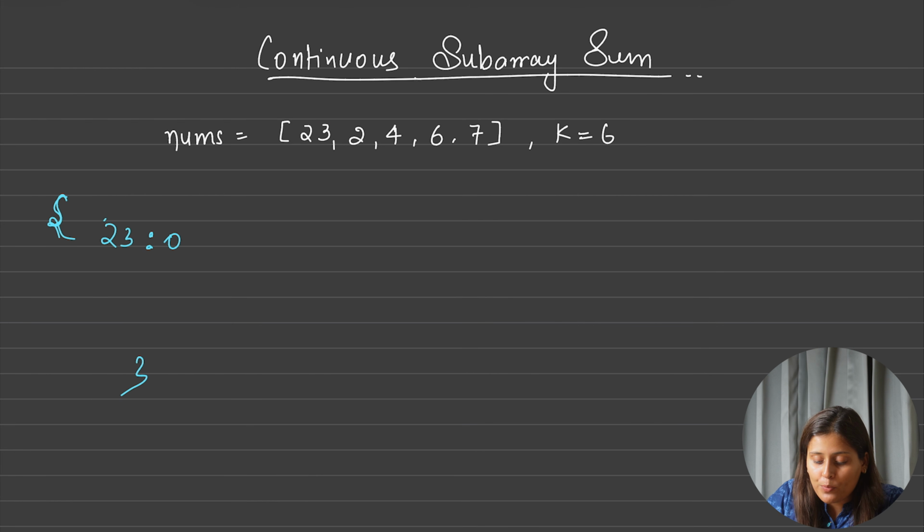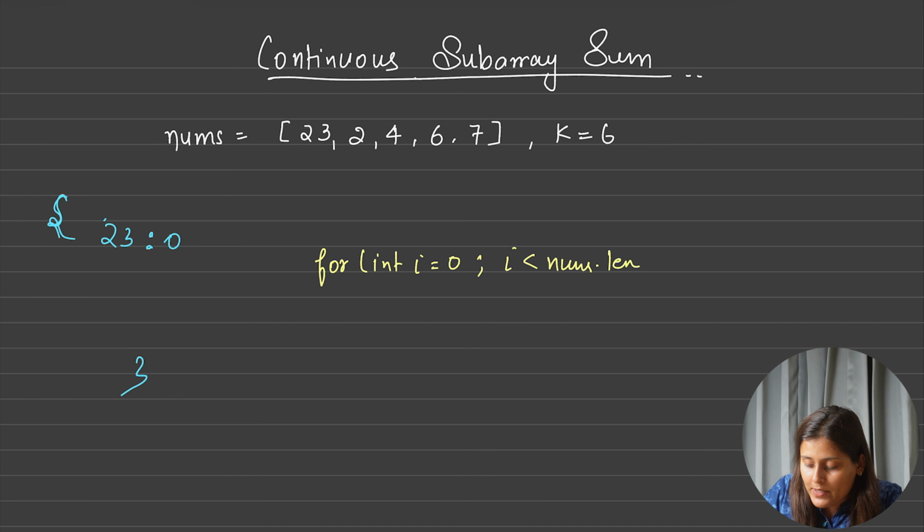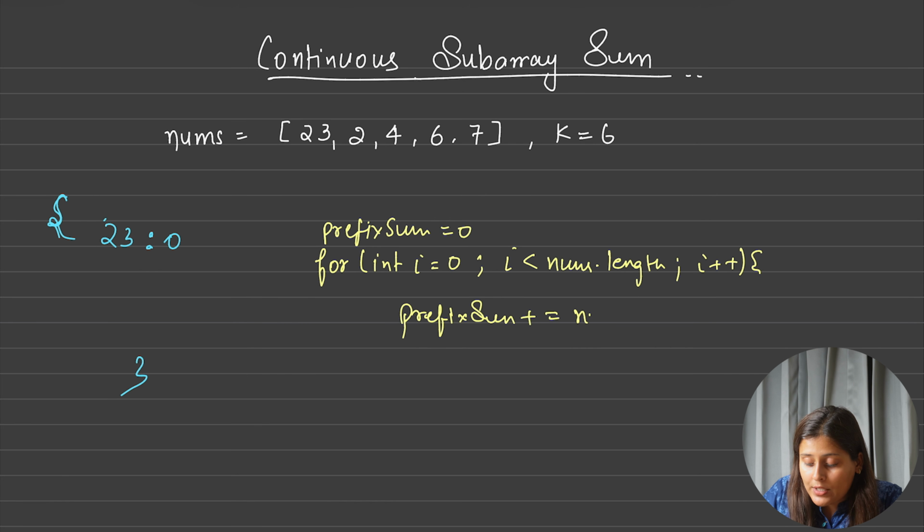Now I want a for loop so that it traverses the whole array. So I will run a for loop: for int i equal to 0, i less than nums dot length, i plus plus. Now I want to keep track of the prefix sum, so I make a prefix sum variable with 0, and inside this, prefix sum plus equal to nums of i. So initially my prefix sum will become 23.